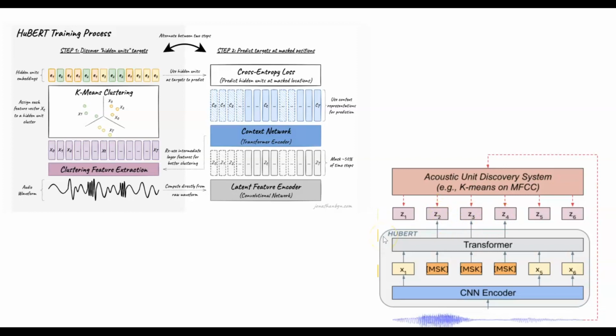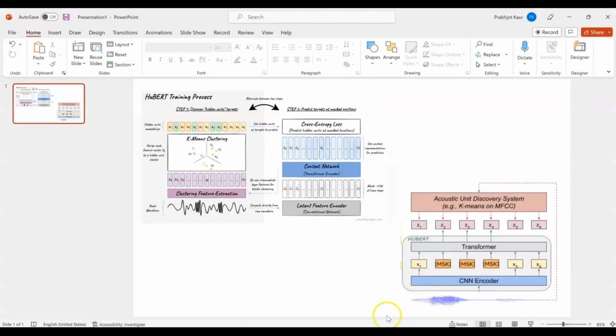So that's really the HuBERT. So this whole thing is called the HuBERT model, including the CNN encoder and this framework, and then this transformer or BERT encoder. So that's really what the HuBERT model is.